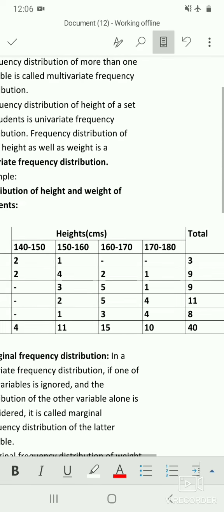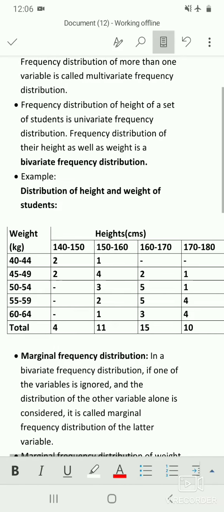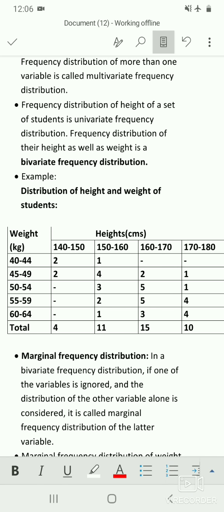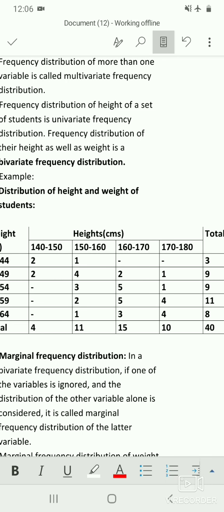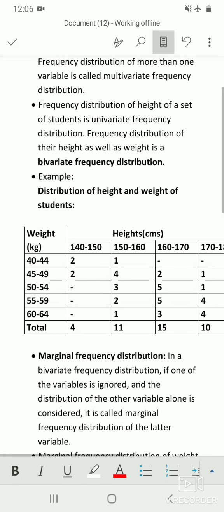So here the table is given. How are you going to interpret it? So there are two students whose height is from 140 to 150 centimeters and their weight is within 40 to 44 kgs. So you can see there is one student whose height is from 150 to 160 centimeters and his weight is from 40 to 44 kg.